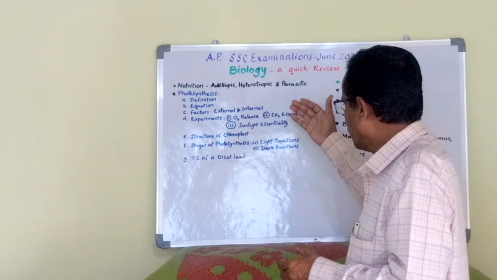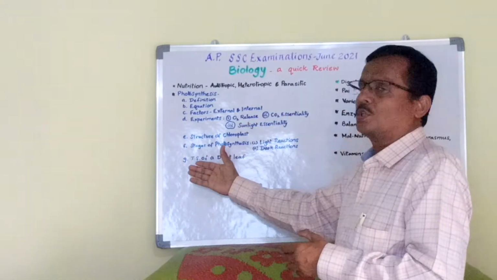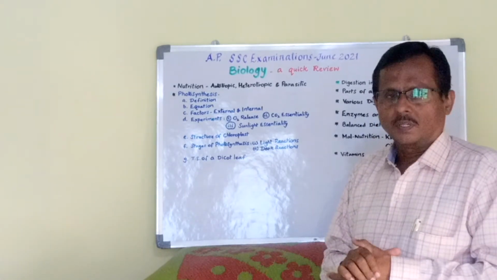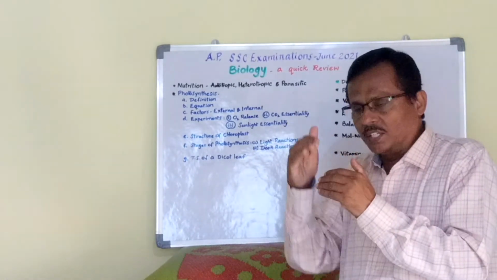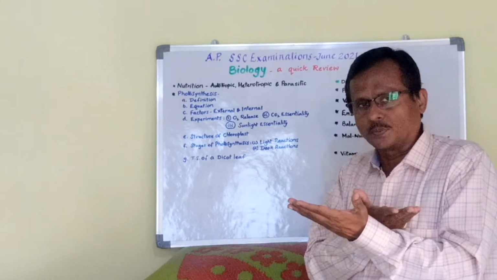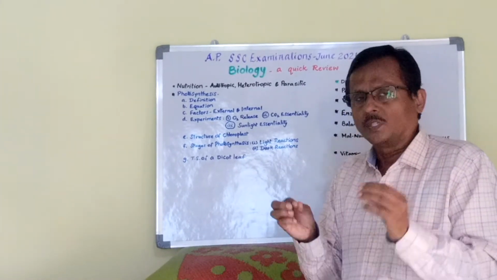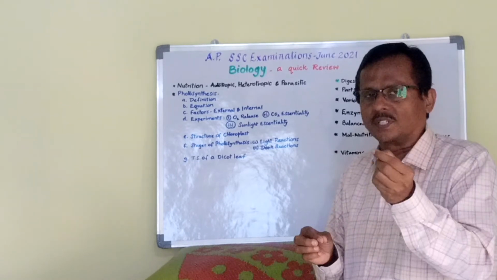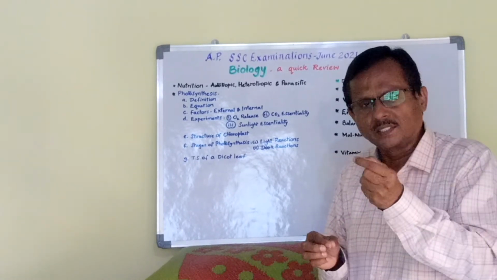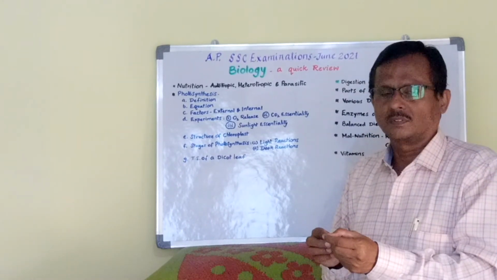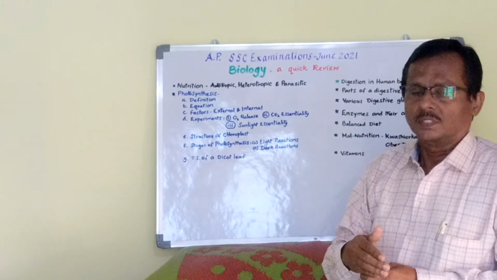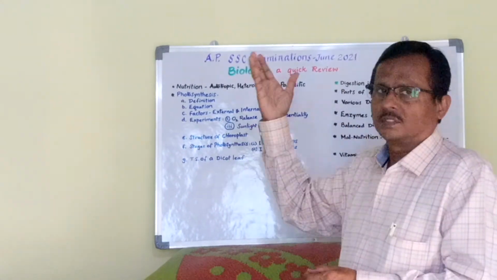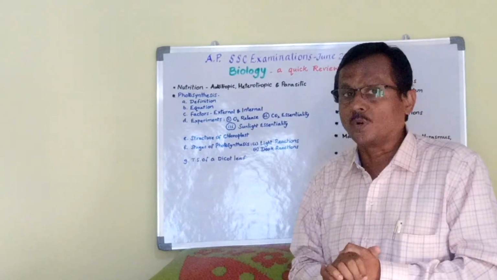Then the transverse section of a dicot leaf. As you know pretty well, the different layers, when it is cut transversely and observed under the microscope, you find microscopic cells inside, that is the tissues inside the leaf. We write point-wise answers. This question might be asked as a diagrammatic section for 4 marks.